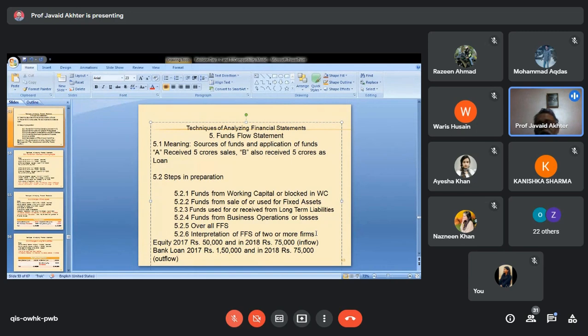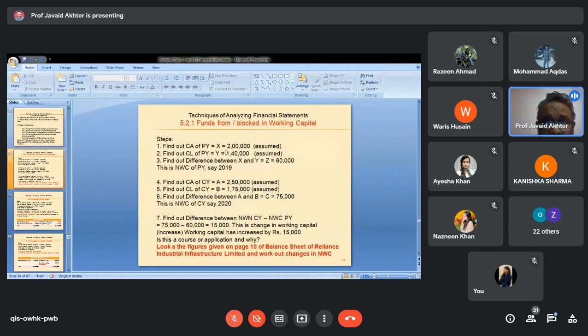How do we do that? I have tried to explain it with the help of 4 steps, and I'll explain some of these steps now. What is step number 1? Calculation of working capital. You know the meaning of working capital: the difference between current assets and current liabilities. I have mentioned the steps very clearly here.